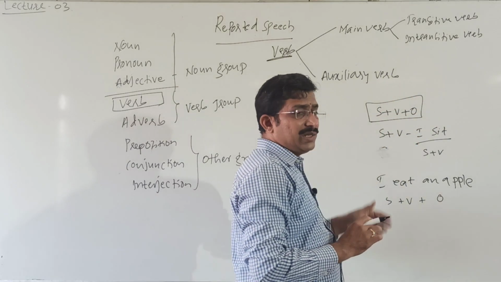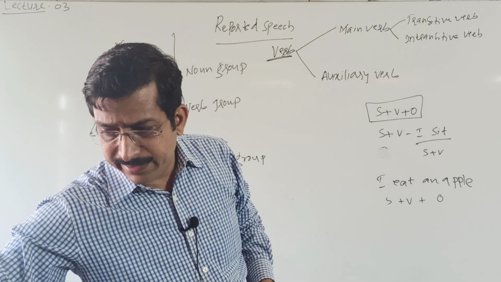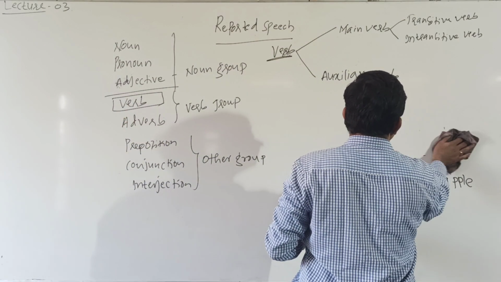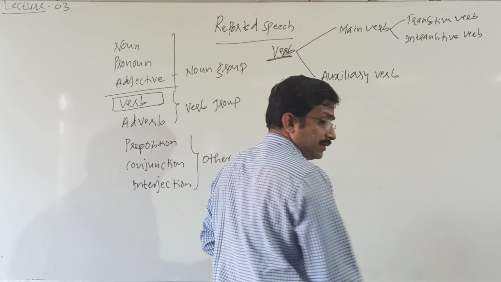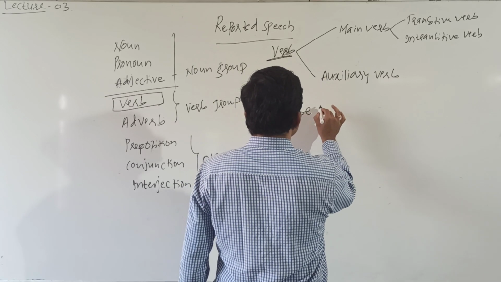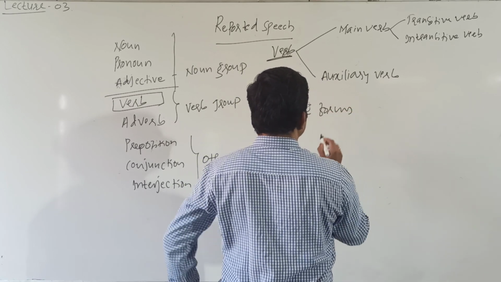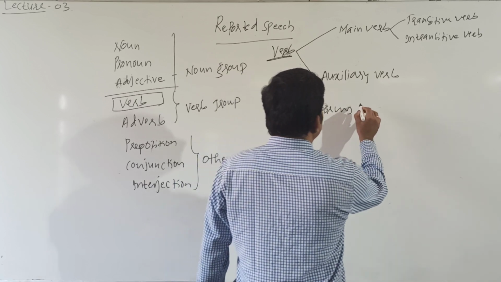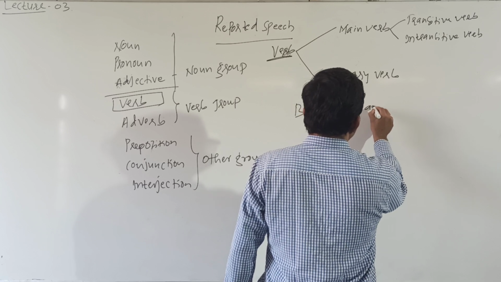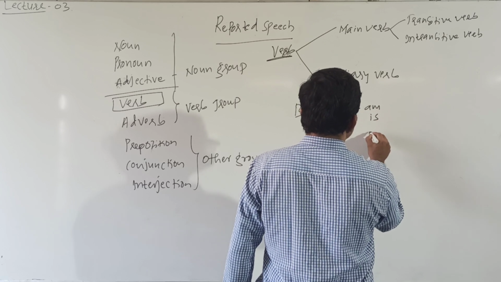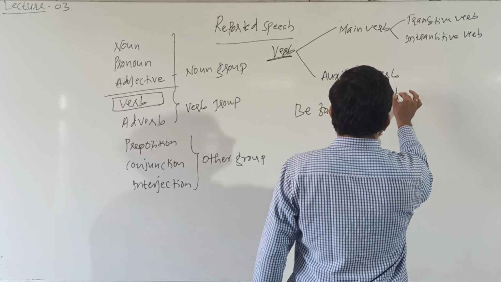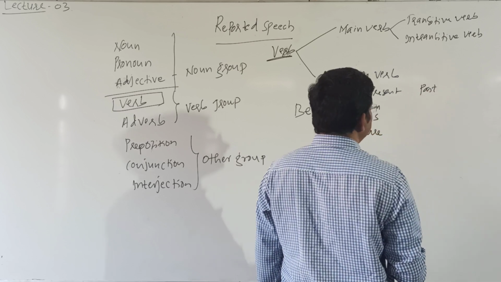And in auxiliary verbs, there are be forms: am, is, are, that is present, and was, were, past.